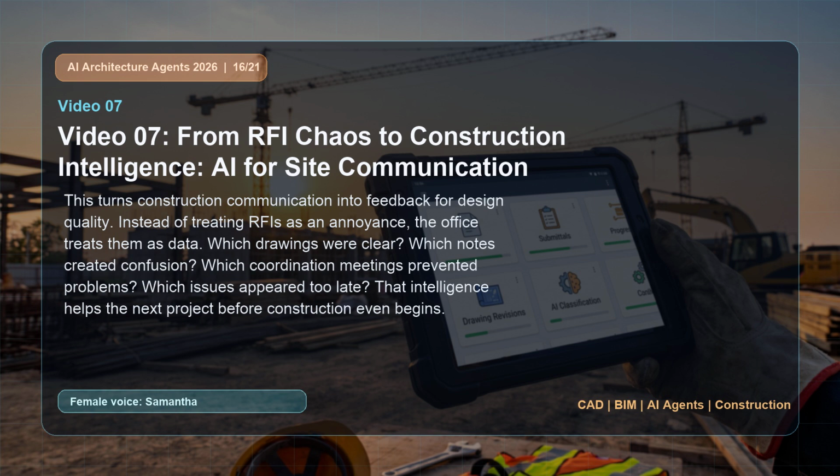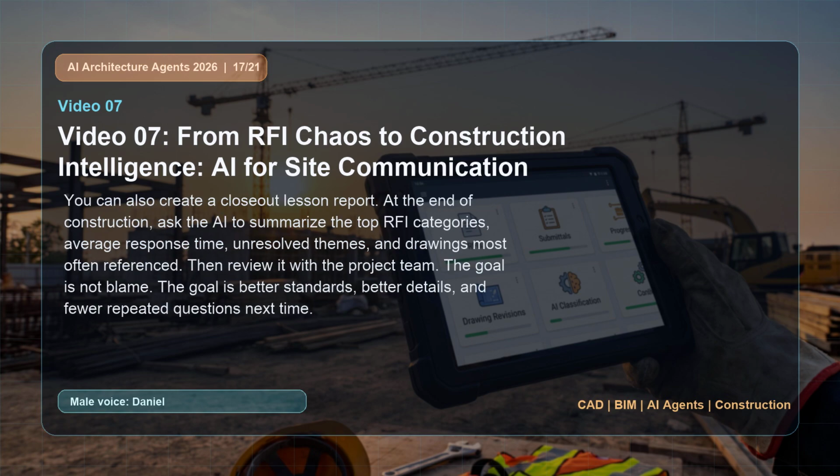Instead of treating RFIs as an annoyance, the office treats them as data. Which drawings were clear? Which notes created confusion? Which coordination meetings prevented problems? Which issues appeared too late? That intelligence helps the next project before construction even begins.